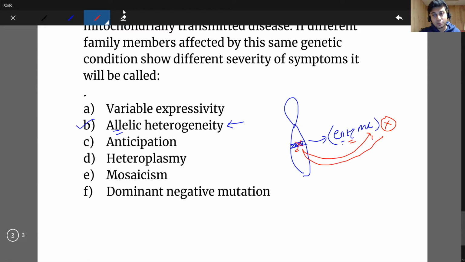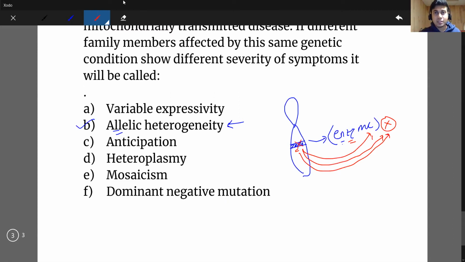If there is a missense mutation, it can lead to the same X enzyme deficiency. If there is a frameshift mutation, it can lead to X enzyme deficiency. So what is the idea here? No matter what type of mutation you have, you have the same type of problem. This is called allelic heterogeneity. That means different types of mutation happening in one allele or one gene are causing the same problem. This is called allelic heterogeneity.